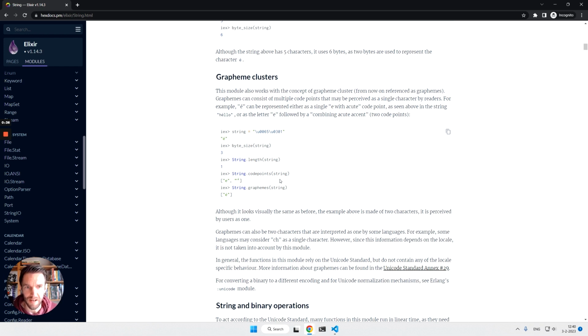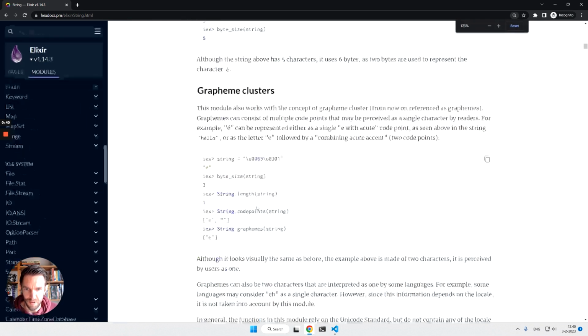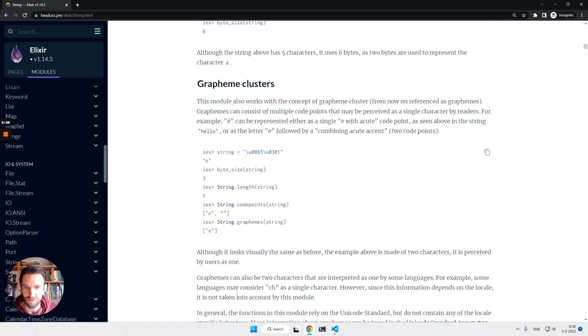To get individual letters, there are a couple of methods that you can use. You can use String.codepoints, and you can see that doing that on a string that contains an E with the dash on it, you get an E and then a second character. But what we want is that character. So most of the time when you're working with letters, you probably want graphemes. So we can use String.graphemes.